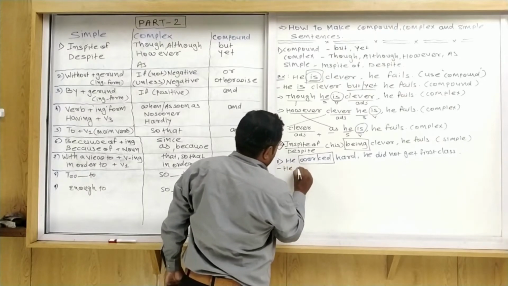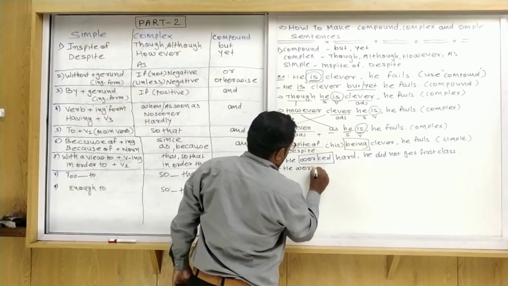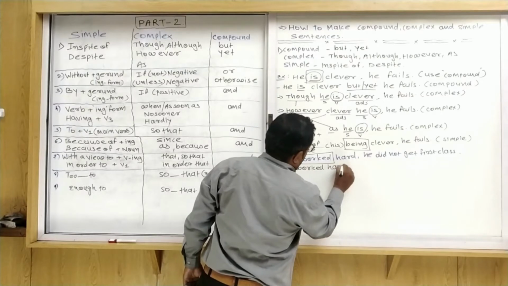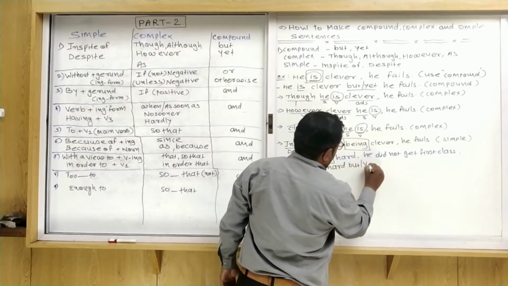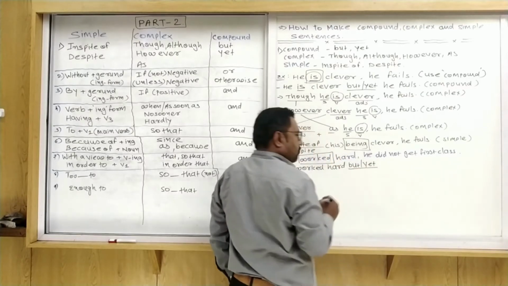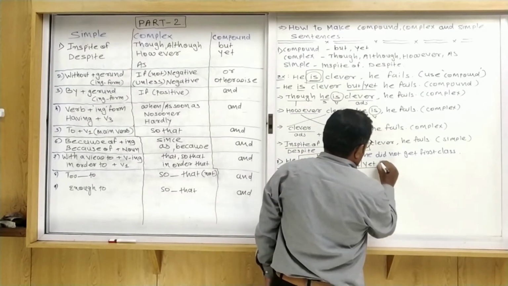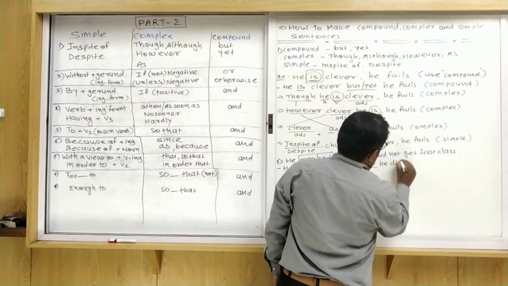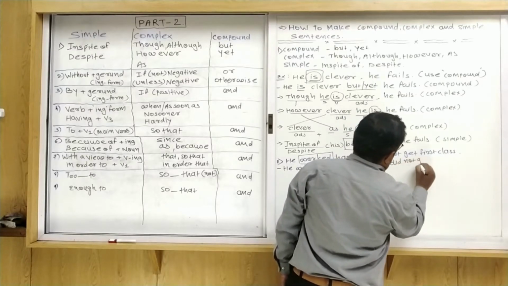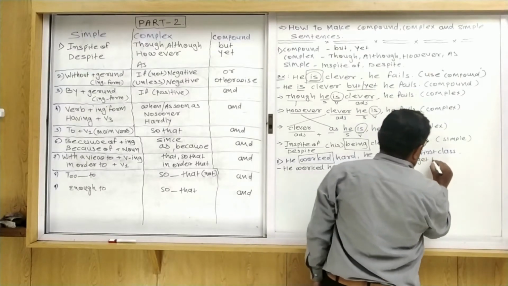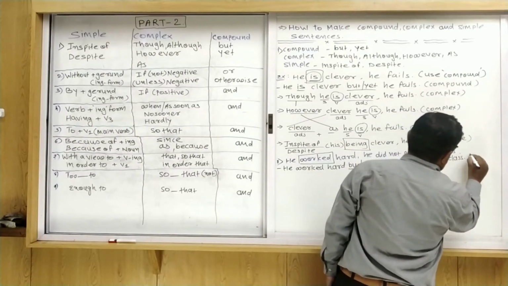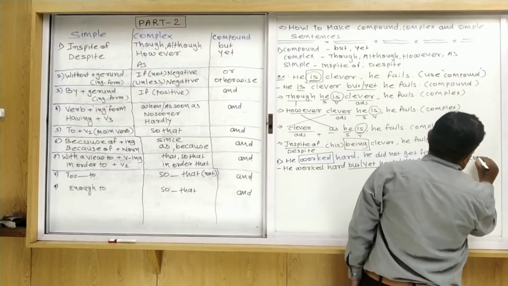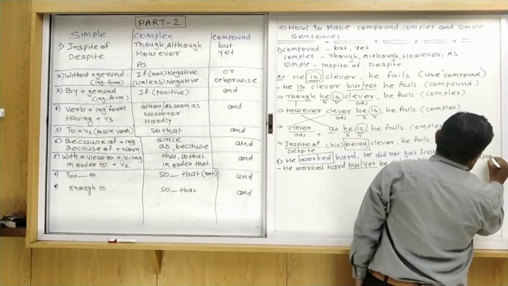So: he worked hard, but or yet, you can use any one of these, he did not get first class. So that is a compound sentence.